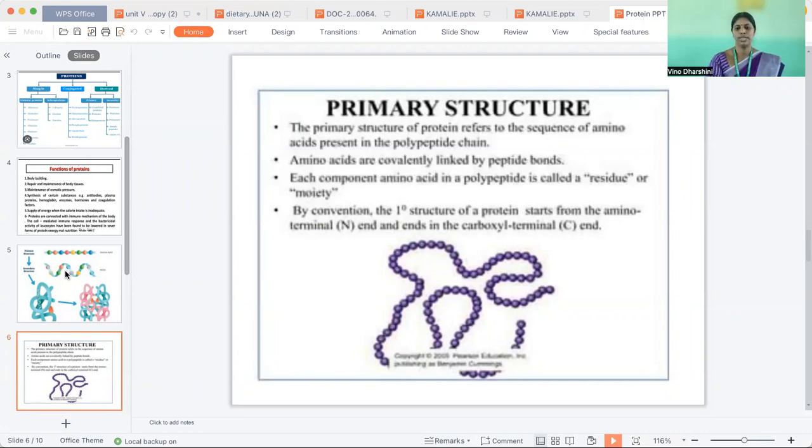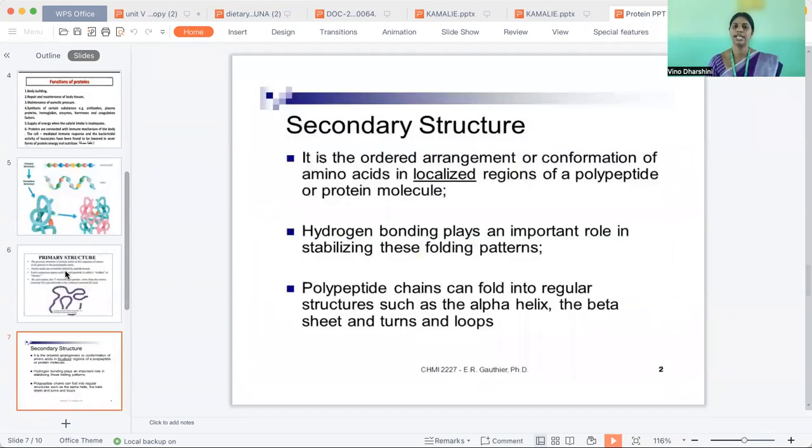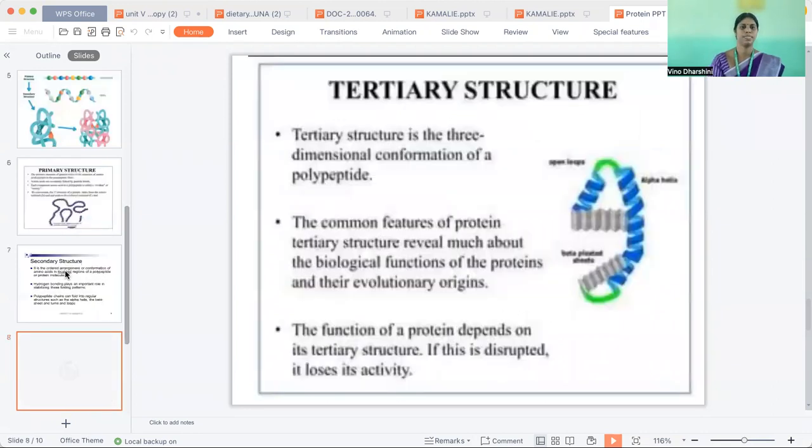The secondary structure is the order, arrangement, or conformation of the amino acids in a localized region of the polypeptide or protein molecule. Hydrogen bonding plays an important role in stabilizing these folding patterns. The polypeptide chains can fold into regular structures such as the alpha helix and beta sheet, in turn with loops.